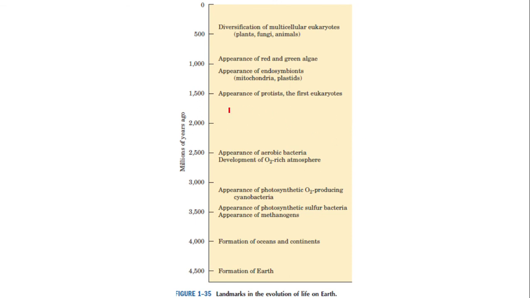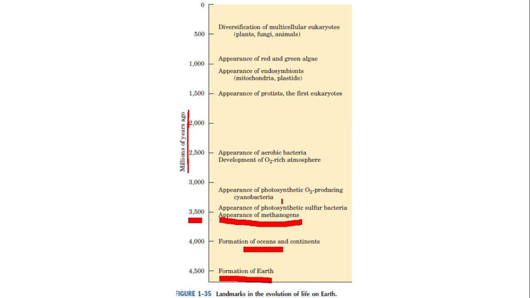And what is this? Evolution of life. Around 4,500 million years ago, how much is 1 million years? 1 million is equal to 10 lakh. Around 4,500 million years ago, by means of the Big Bang, there was the formation of Earth. You might have heard of the Big Bang theory. Then the formation of oceans by means of the condensation of water, because the temperature on the surface of the earth decreased. Then the appearance of photosynthetic sulfur bacteria and methanogens, etc., 3500 million years ago.